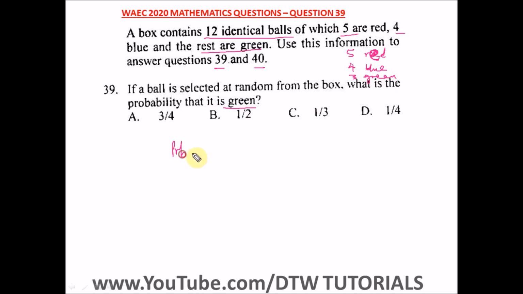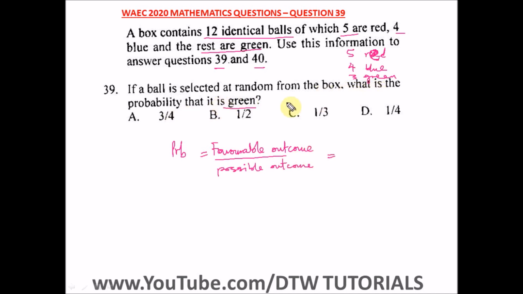So here, what is the probability that it is green? Remember, probability is equal to our favorable outcome over the possible outcome.